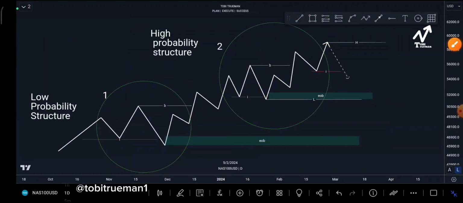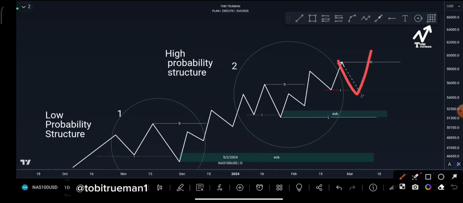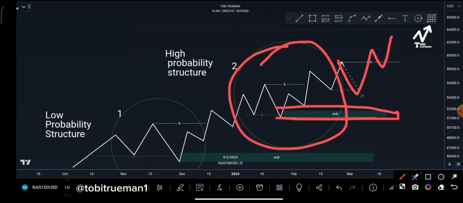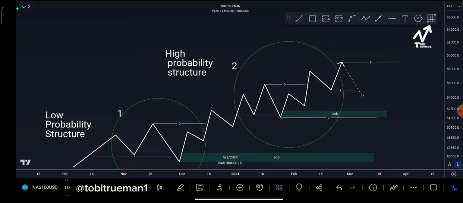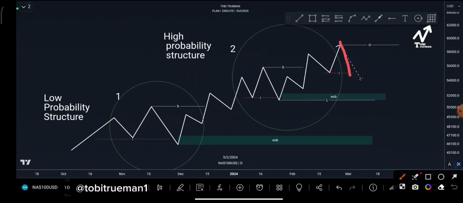Then what happens next if price now takes out this inducement? Then new structure forms without price tapping on the extreme order block. This structure 2 will no longer be the focus. The new structure, structure 3, that's what we'll focus on. In the future, price may come back and make some reactions and make new price action, like a new type of structure with all this unmitigated order block.